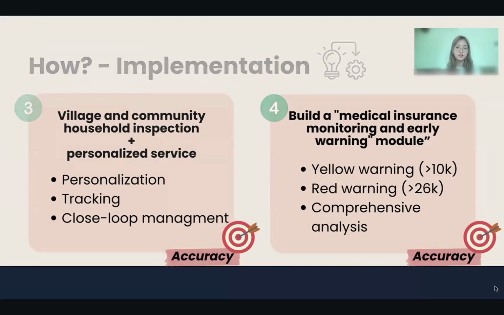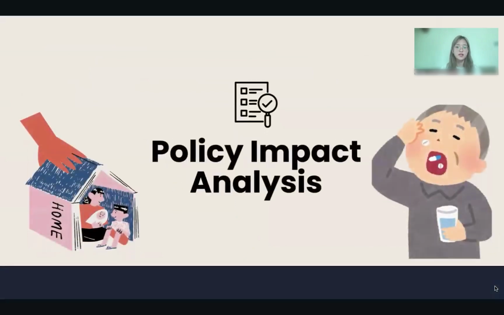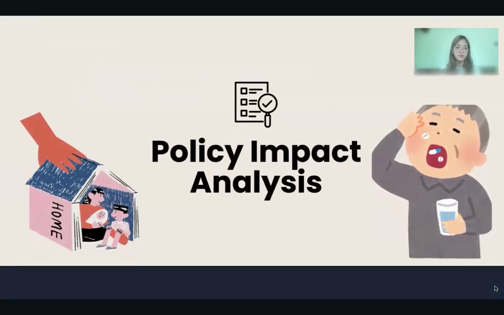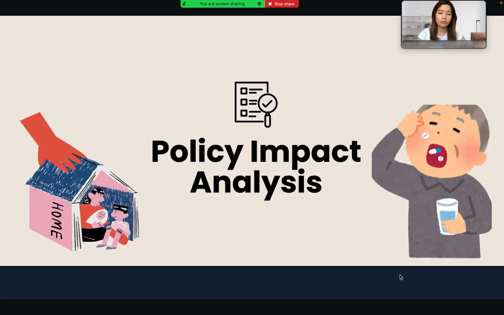Now that we have covered the key details of this policy, let's pass the time to my groupmates Nicole and Beverly, who will provide an in-depth analysis of the policy's impact. Thanks, Chloe, for the introduction. I'm Nicole, and in this section, Beverly and I will explore the policy's impact. I'll start with two socio-economic determinants.